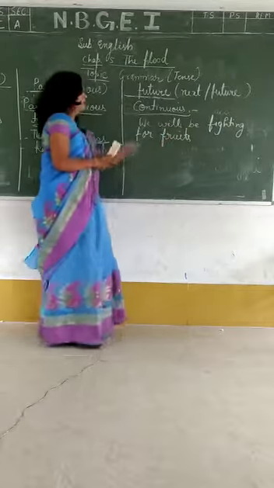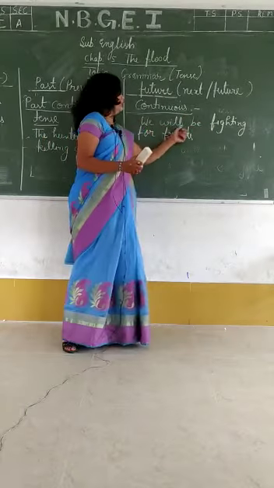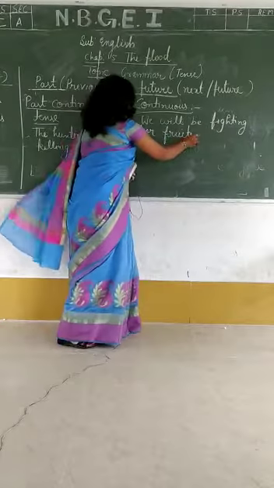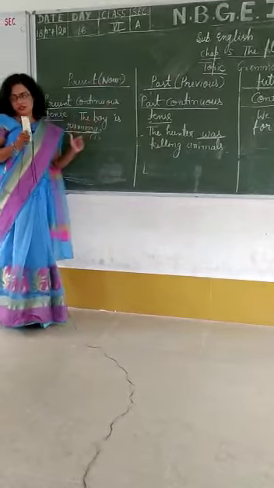That means we will be fighting. It is not happening, it will happen. We will be fighting for fruits. Clear? So students, it was continuous form of present, past and future tense.